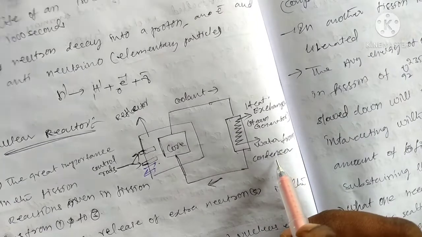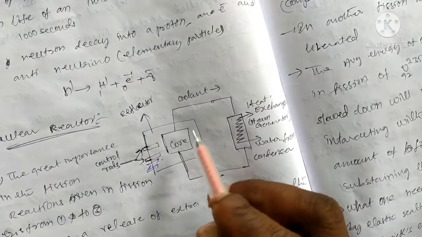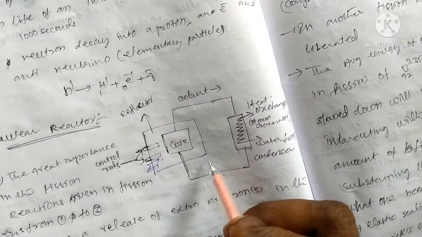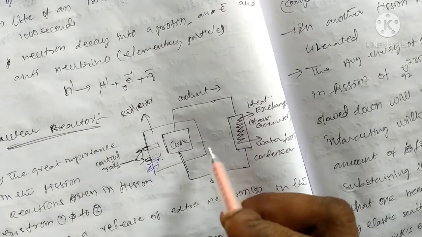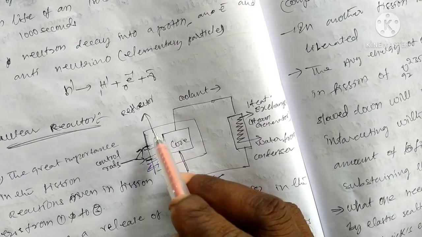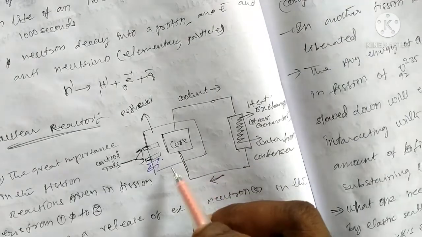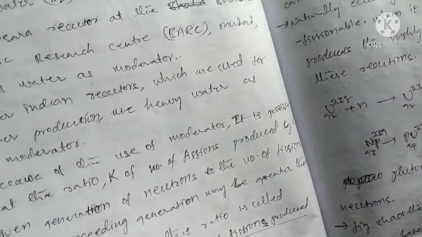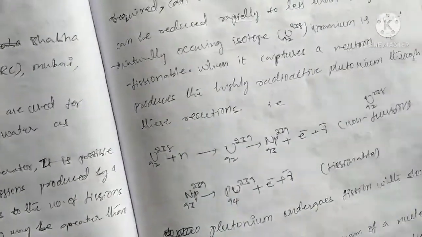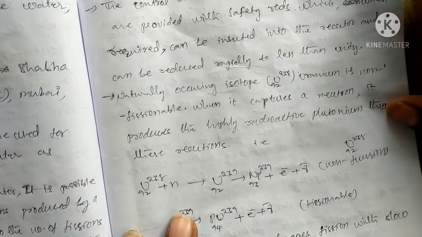The water can be condensed. That process can be continuously occurring in the nuclear reactor. Here the reflector can reflect some of the neutrons. Okay, here in the case of the nuclear reactor, some reactions are there.